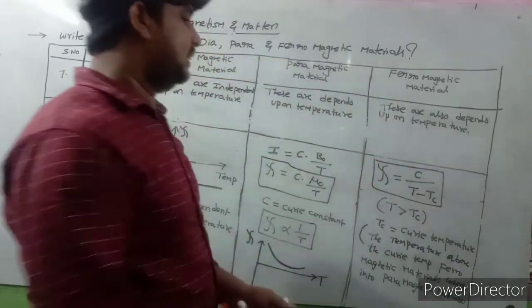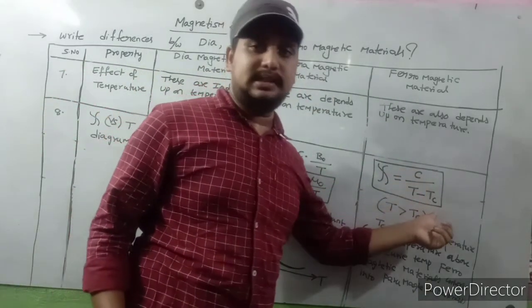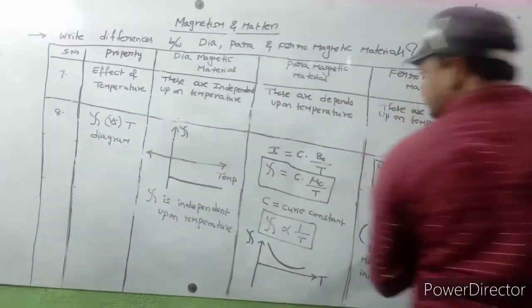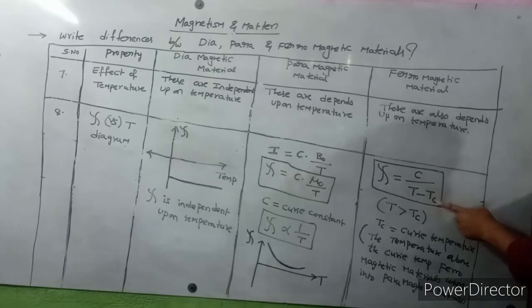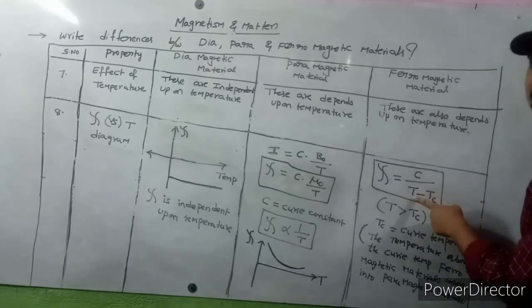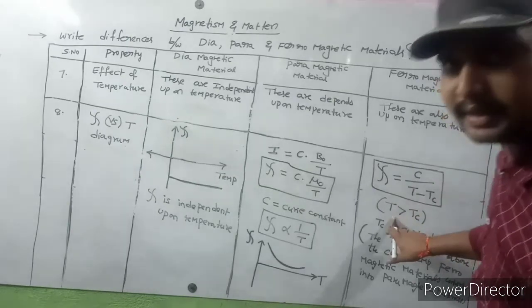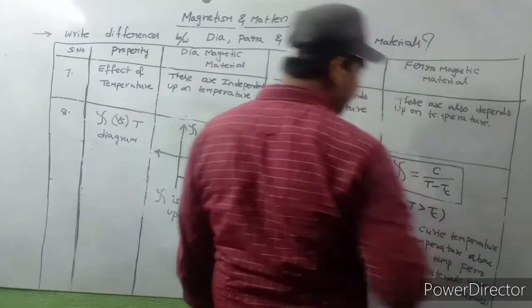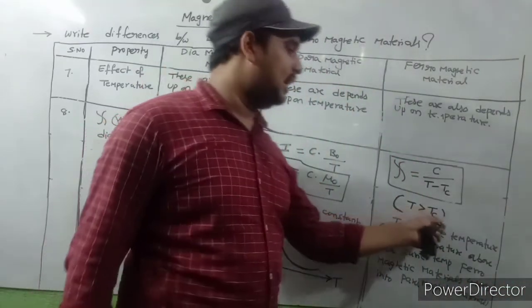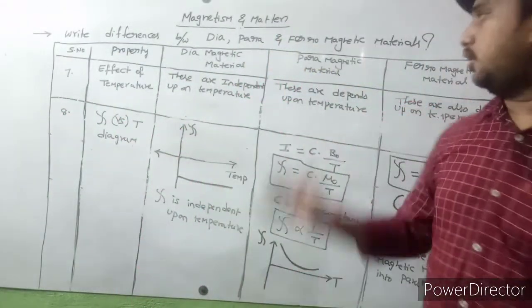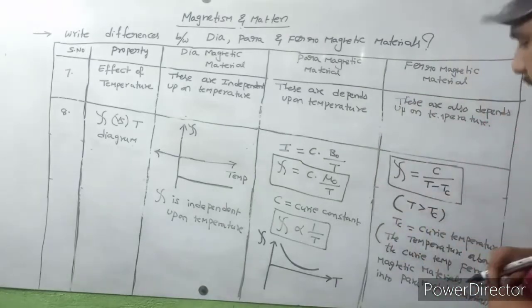So zeta is equal to C by T minus Tc. Here C means Curie constant, Tc means Curie temperature, and T means absolute temperature. Here the absolute temperature is always greater than Tc.